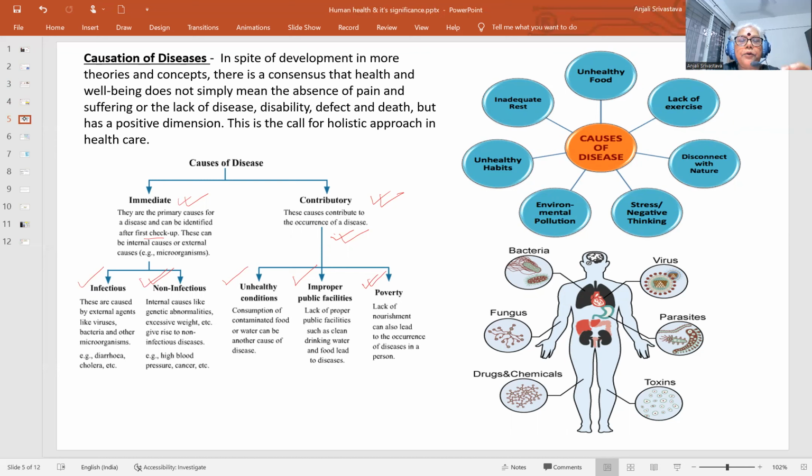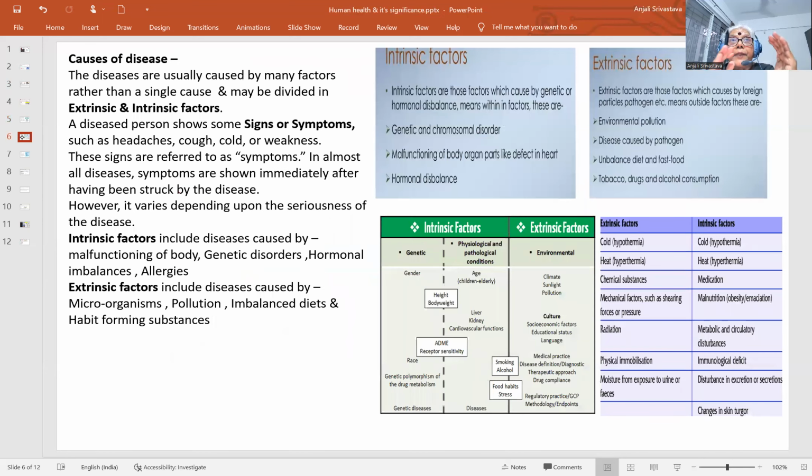Here we are looking at diseases, causes and types of diseases. The causes may be of various types: health and well-being, environmental, genetic, lifestyle, sleep, and food. Most important is the lifestyle that we have already seen. Infectious and non-infectious diseases we will see when we study pathogens and their spreading. These diseases are usually caused by many factors.